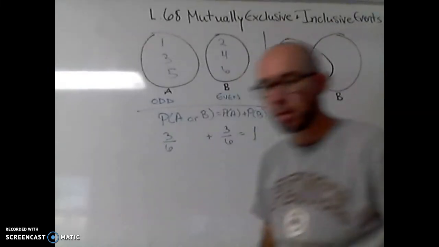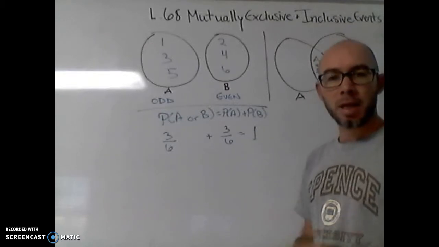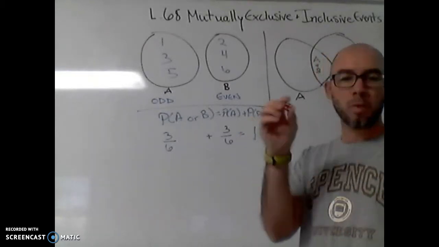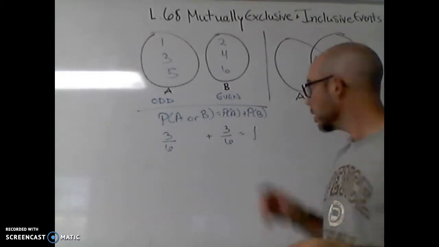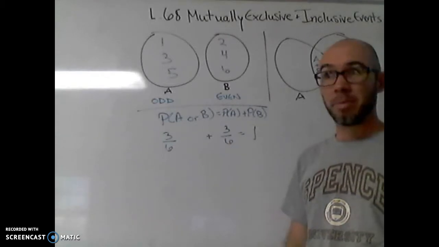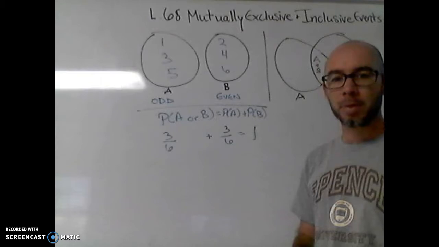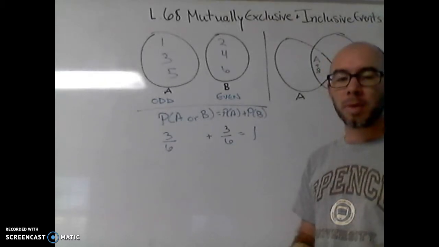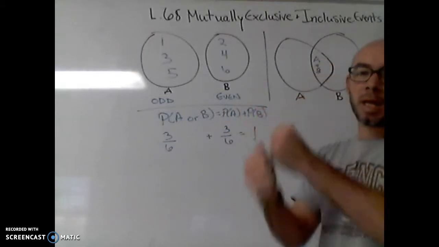So maybe when we roll the dice, we say event A is at least one of the dice is a 6. Okay, and then event B is getting a sum of 9 or more. Now there's going to be some overlap between those two events. There's some that will not be A or B. There's some that will be both A and B.